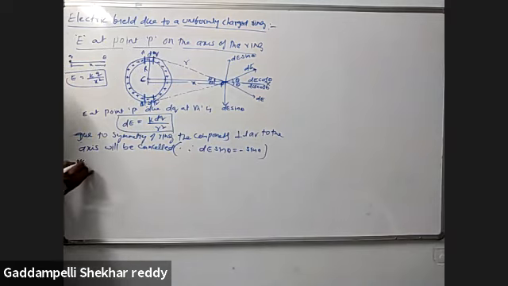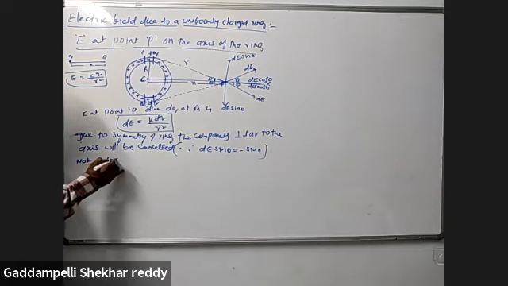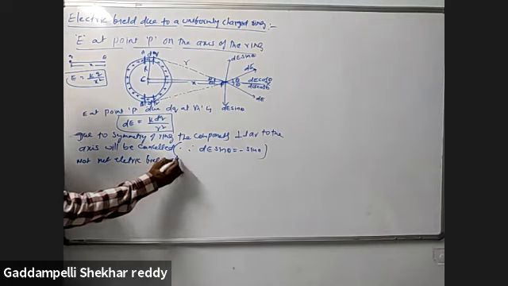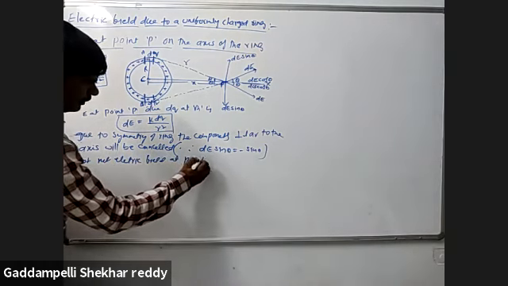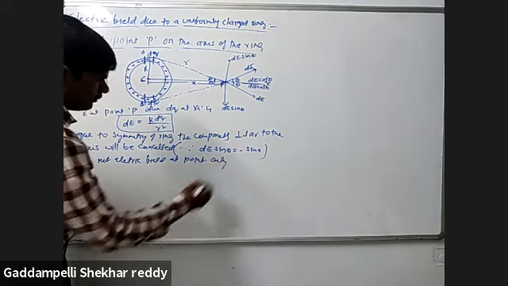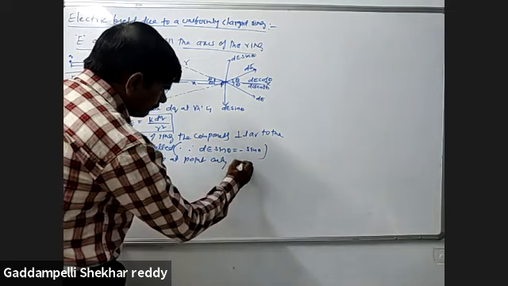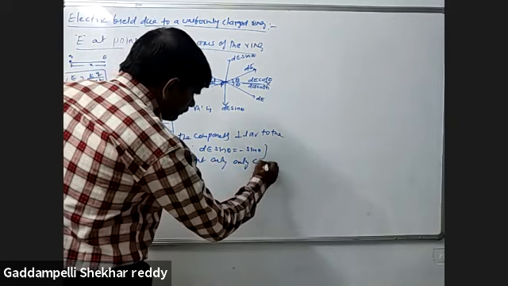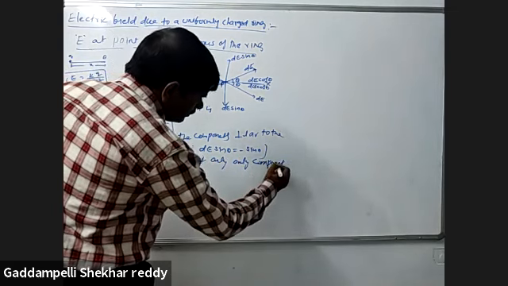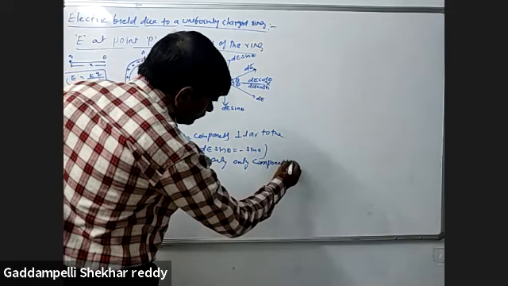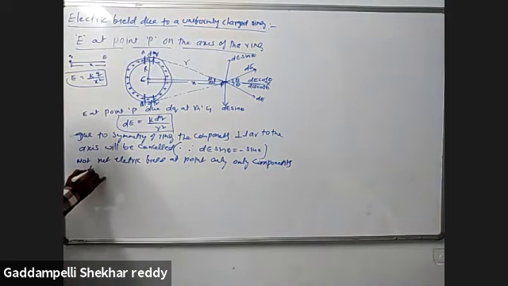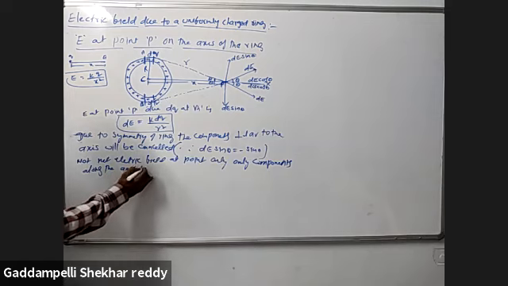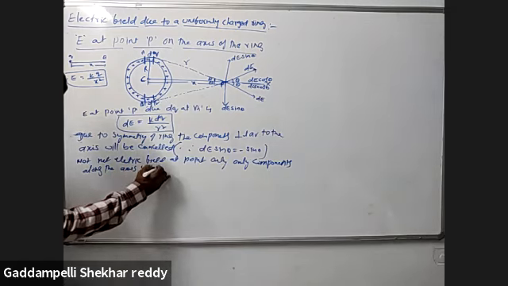Now the net electric field at point P: only the components along the axis will be added up.